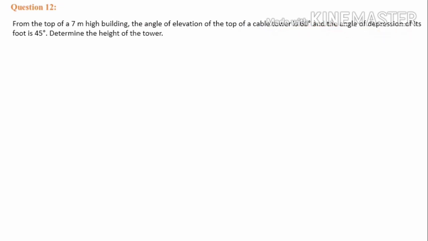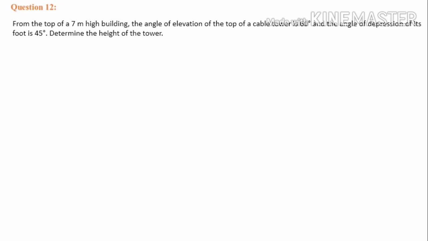The question is: from the top of a 7 meter high building, the angle of elevation of the top of a cable tower is 60 degree and the angle of depression of its foot is 45 degree. Determine the height of the tower. Here, a person is standing on the top of a building which is 7 meter high. At that point, he is looking at the top of a cable tower at an angle of elevation 60 degree, and at the same point, he is looking at the foot of the tower at an angle of depression 45 degree.